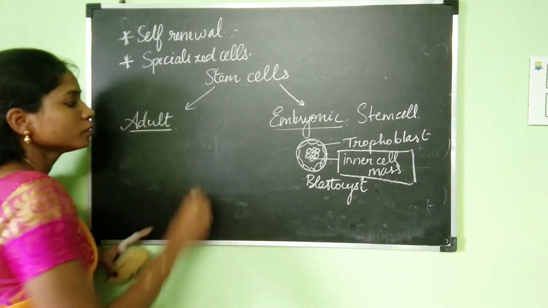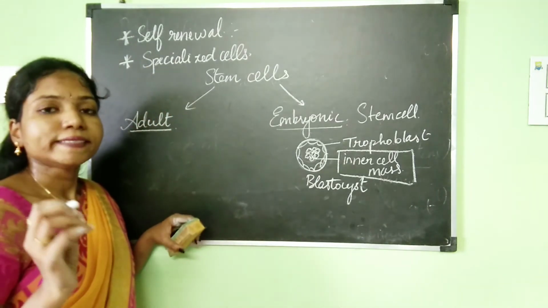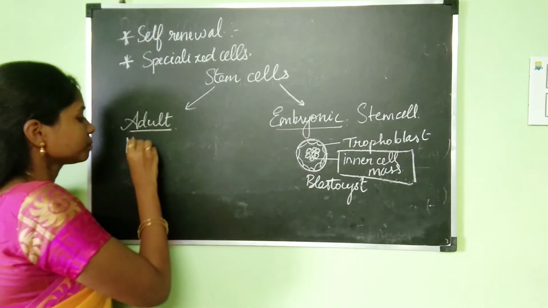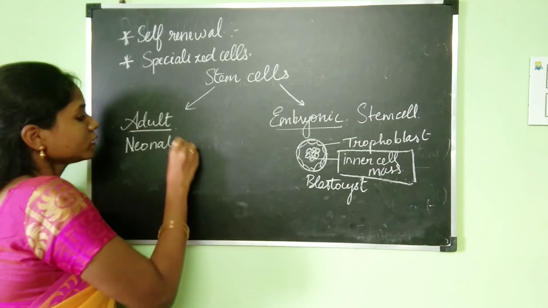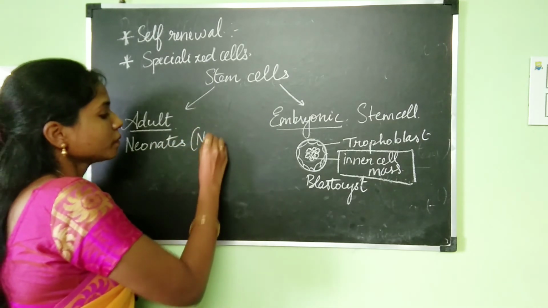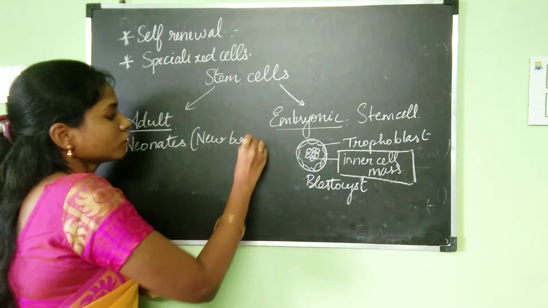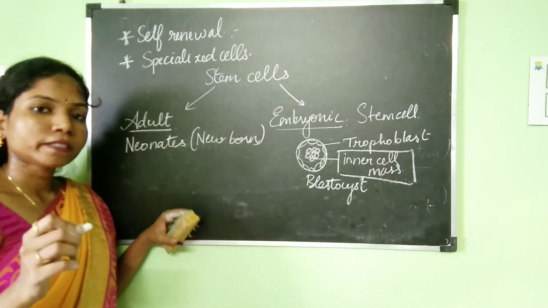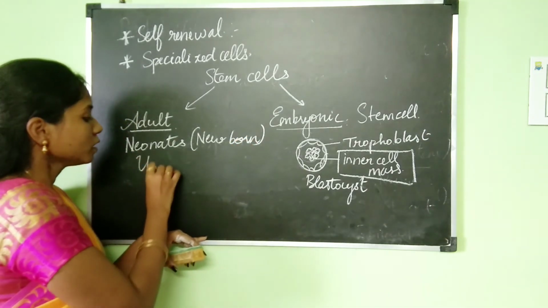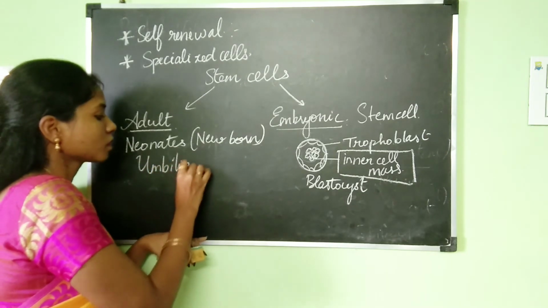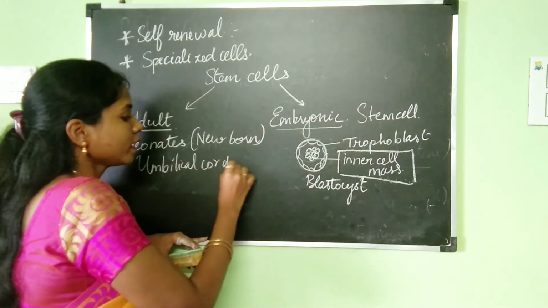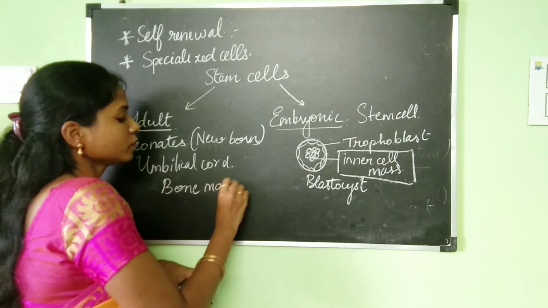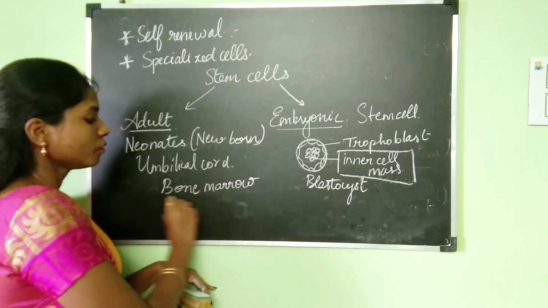When we talk about adult stem cells, they are going to be present in neonates. What is the meaning of neonates? Neonates means newborn. So it is going to be present in newborns, and it is also going to be present in the umbilical cord and in the bone marrow of adults.